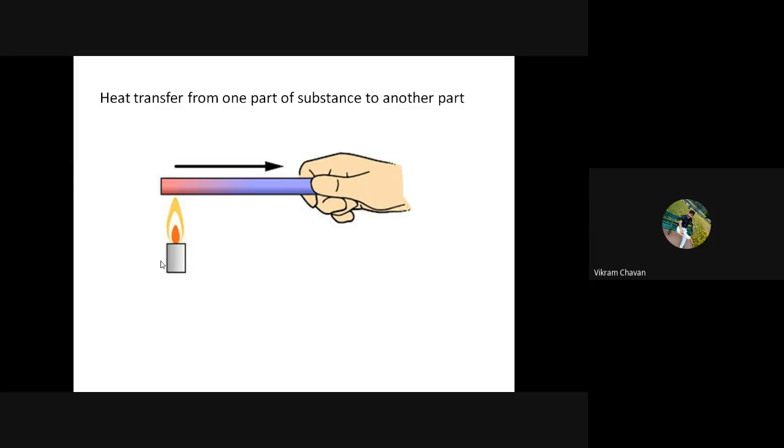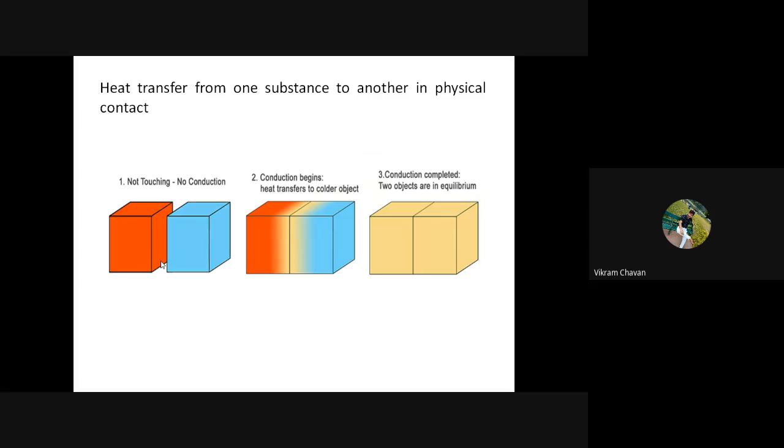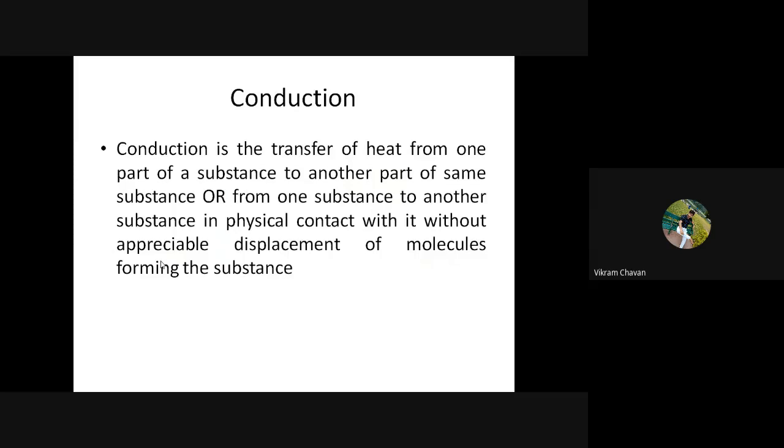One is related to the heat transfer within a substance, from one part of a substance to another part of a substance, or from one region of a substance to another region of the same substance. And you have another example, the heat transfer from one substance to another substance which are in physical contact. So the definition will be fulfilled in such a manner that conduction is the transfer of heat from one part of a substance to another part of a substance, or from one substance to another substance in physical contact with it, without appreciable displacement of molecules forming the substance.